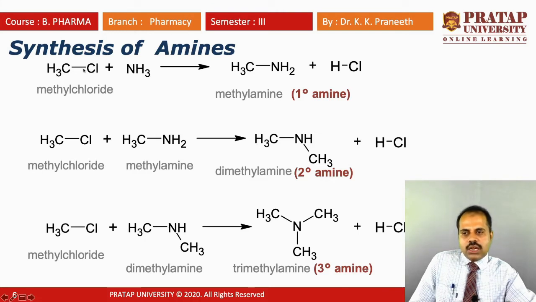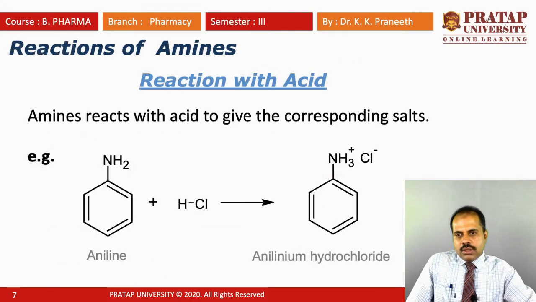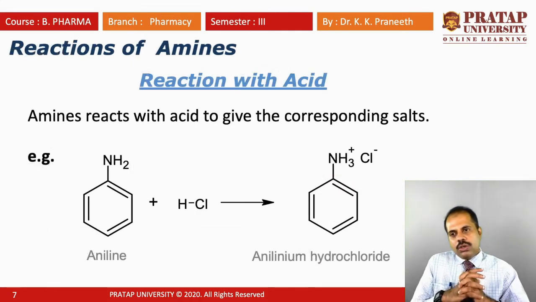If you change to CH3CH2Cl, you will get ethylamine. Right? Instead of CH3, you use CH3CH2Cl, and instead of methylamine you get ethylamine. Like that, you can modify and play with the substituents and get the desired amines. So let's move on.